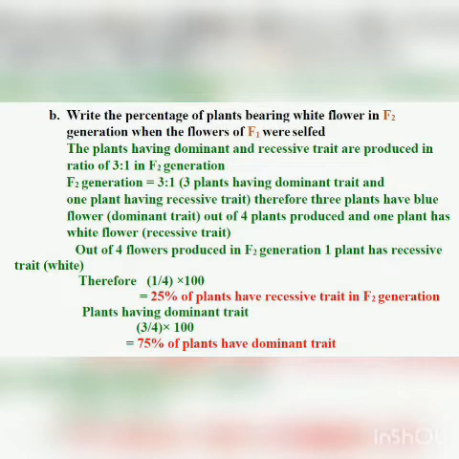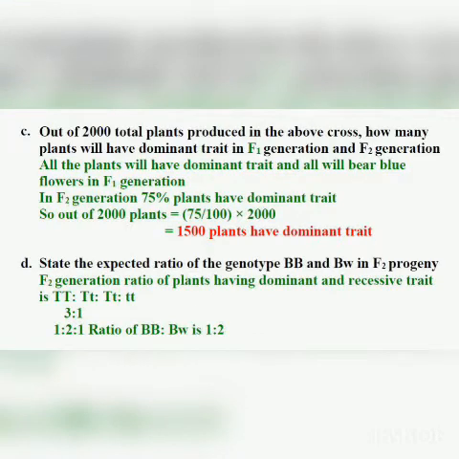Now see question number C. Out of 2000 total plants produced in the above cross, how many plants will have the dominant trait in F1 generation and F2 generation? So how many plants have the dominant trait in both generations. In F1 generation it is very simple, because all the plants have the dominant trait. So if 2000 plants are produced by the cross, all the 2000 plants will have blue color flowers in F1 generation, because blue color is the dominant trait.